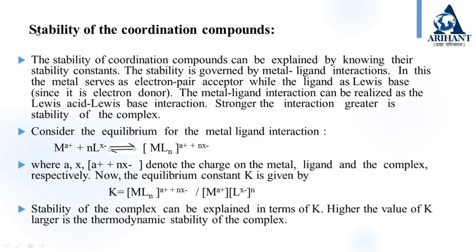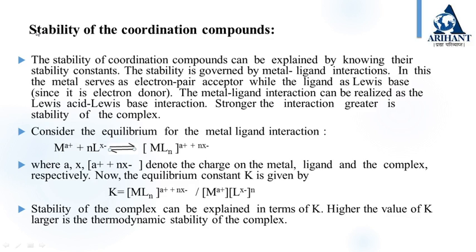So we will start with stability of the coordination compounds. The stability of coordination compounds can be explained by knowing their stability constant. The stability is governed by metal-ligand interactions. In this, the metal serves as electron pair acceptor, while the ligand is the Lewis base, that is, electron pair donor. The metal-ligand interaction can be realized as the Lewis acid and Lewis base interaction. Stronger the interaction, greater will be the stability of that complex.